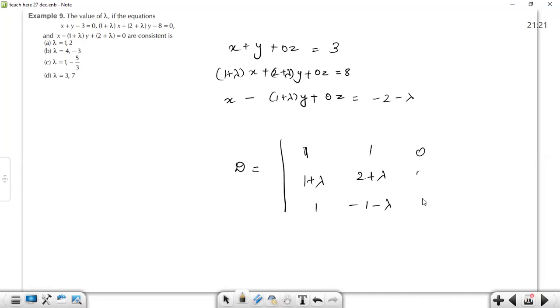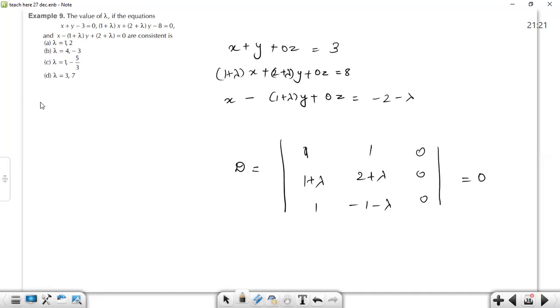Here, 0, 0, 0. So the determinant is given as 0. Now we know that if D is 0, then D1, D2, D3 are also going to become 0, that is for sure.